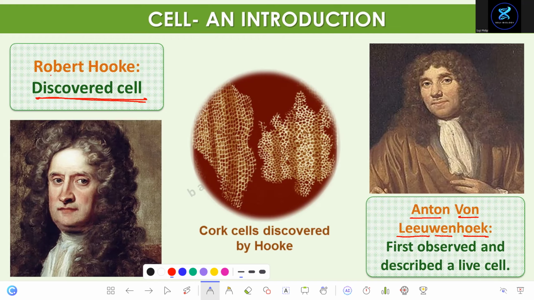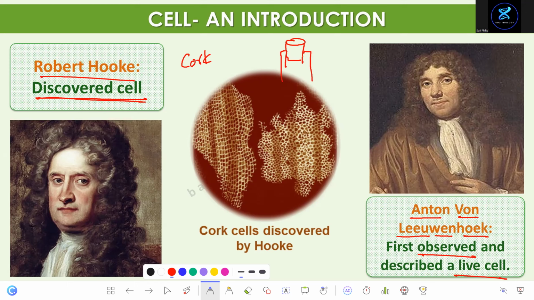So who discovered the cell? Robert Hooke. Who observed and described the first living cell? Anton von Leeuwenhoek. Okay? And you know, Robert Hooke took slices of cork. You would have seen cork used in wine bottles. It's from a tree, right?